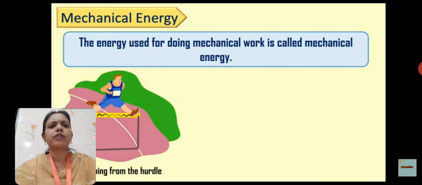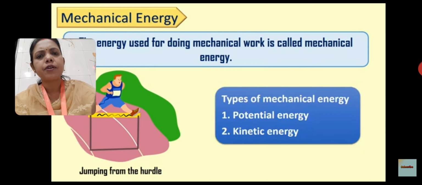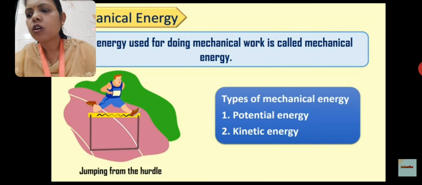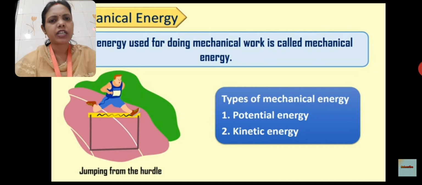So children, here one example is given. For example, jumping from the hurdle is an example of mechanical energy. Which one is shown in our diagram?